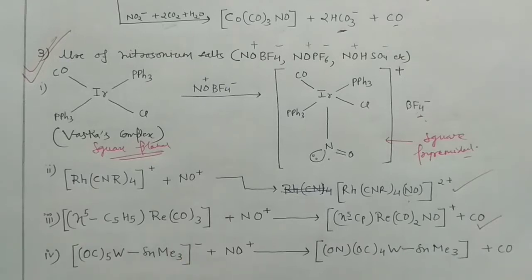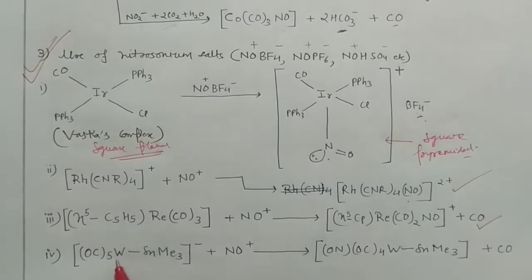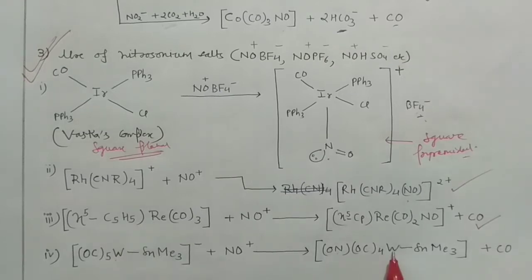And then you have some special kind of carbonyl compound where you have the linkage between two different metals, tin and tungsten. Right, you are having two metals, and these are connected with two different kinds of ligands, right? And negative is there, and you can react with this NO positive, you know, it will actually knock out one of the CO from here. Okay, and then you are having NO attached to that tungsten, right? So this NO will get attached to the tungsten. It is better if I write the bond in just that manner, NO, right? But however it will not make any difference. You can understand these are the little things.